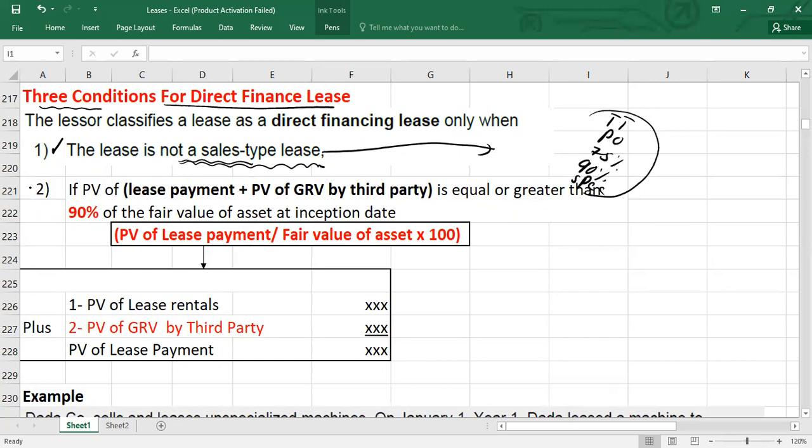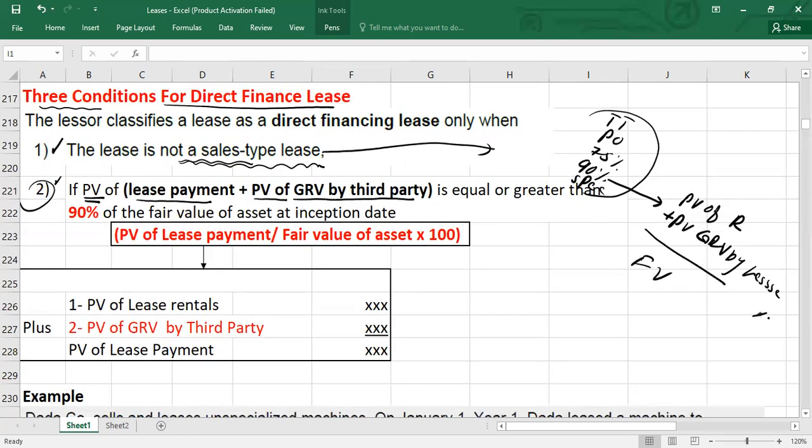Then the second thing, guys, is the extra thing which you need to learn here. You have to calculate two things: the present value of lease payments, I mean rentals, plus the present value of residual value guaranteed by a third party. You know, in the 90% criteria, we took the present value of rentals plus the present value of residual value guaranteed by the lessee, GRV by lessee, and then divided by the fair value, multiplied by 100, and you got 90%.